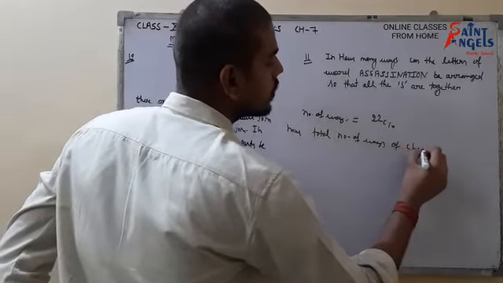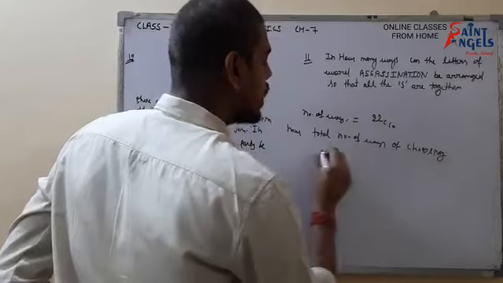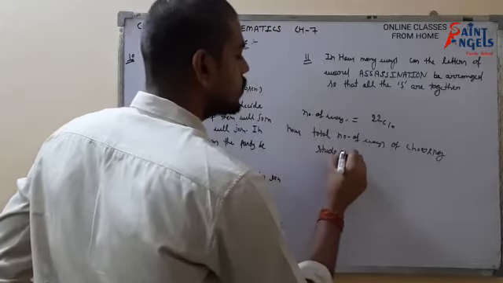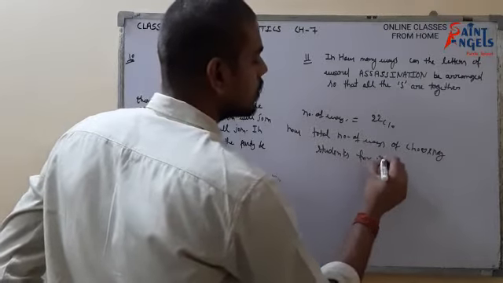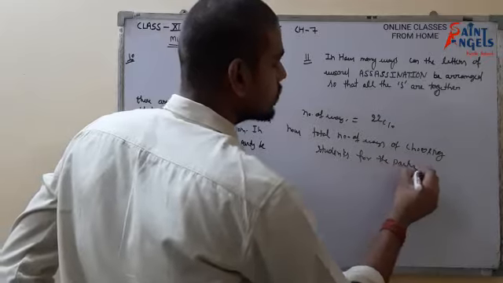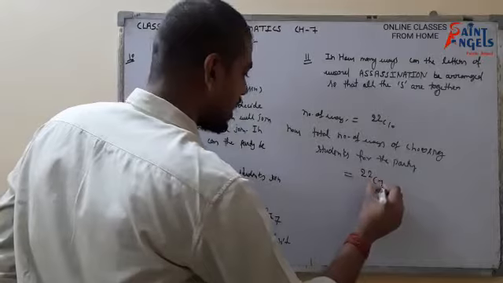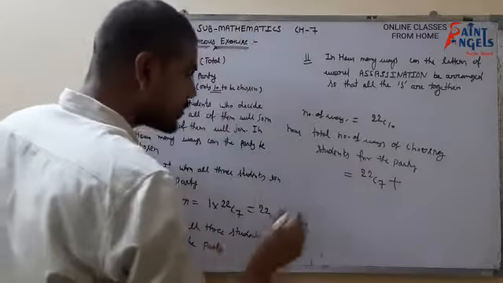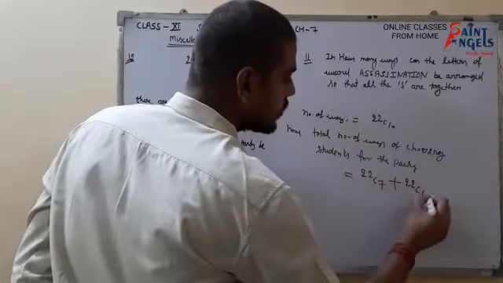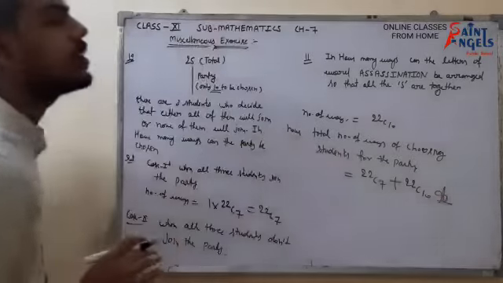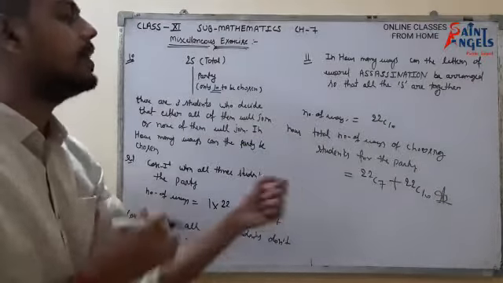So now the total number of ways of choosing students for the party would be case first plus case second. So it is either 22C7 plus 22C10. So this is our final answer. These are the required number of ways in which we can make the party.